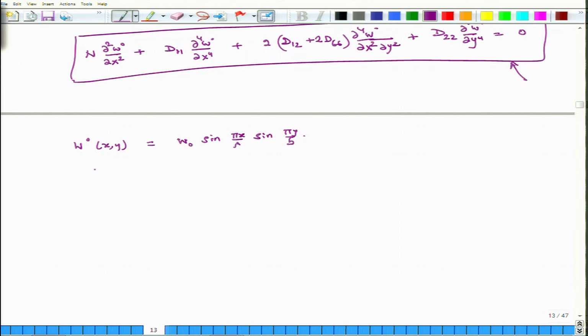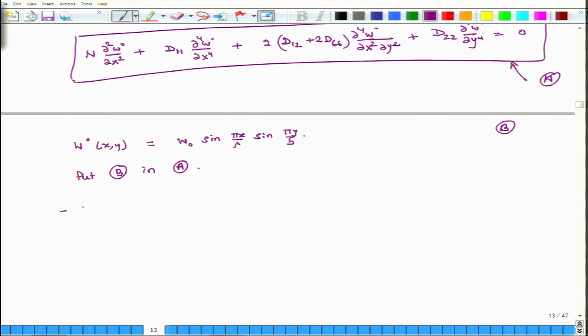So, this is equation A, this is B. So, we put B in A. So, what do we get?